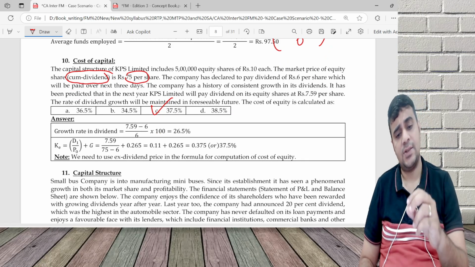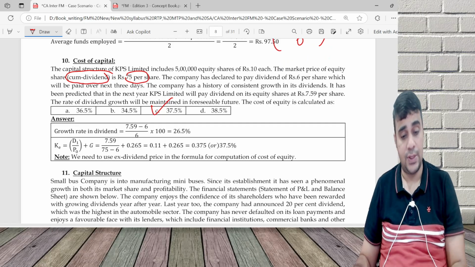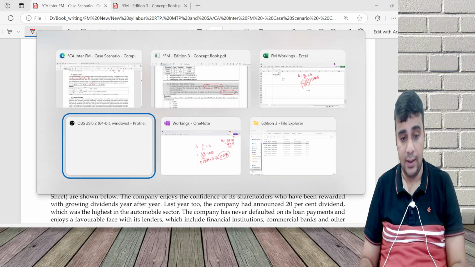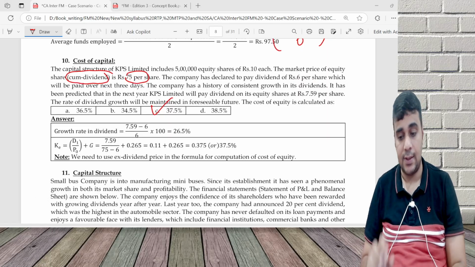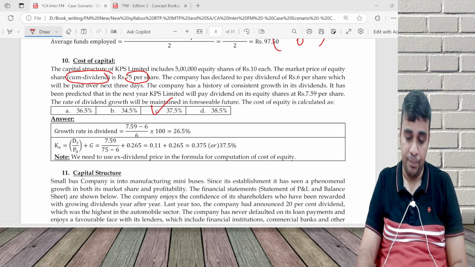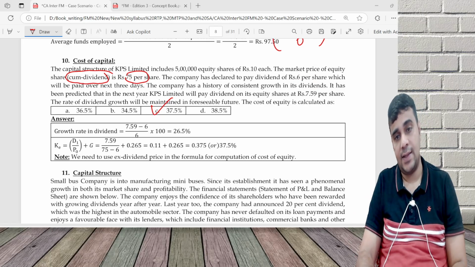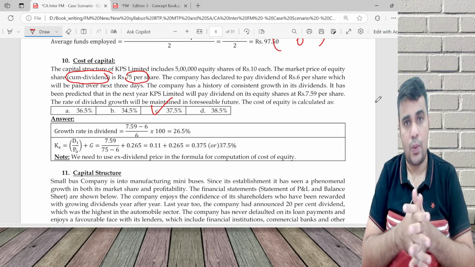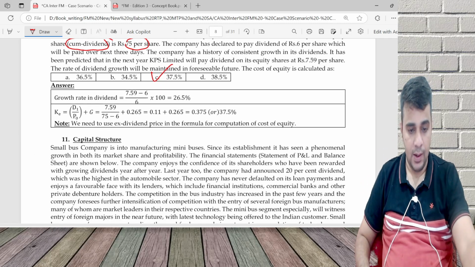Okay. With this, chapter 4, the cost of capital questions, are over. Now I'll be moving to the capital structure questions. We are done till cost of capital, ratio analysis done. Cost of capital questions are done. A lot of questions I've done in a smarter way. Some questions I have to do a detailed calculation. Okay, let's move now to questions on capital structure.